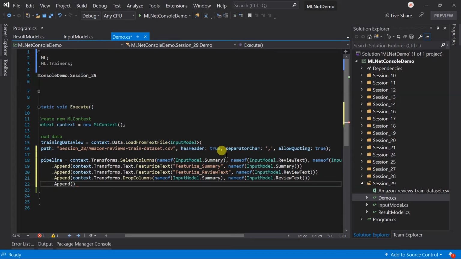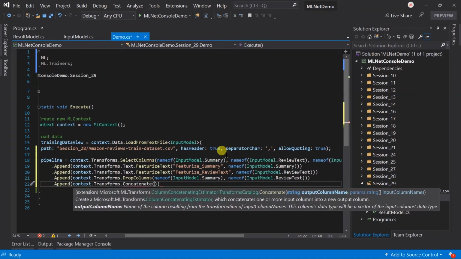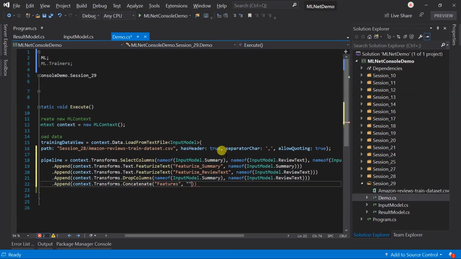Now we need to combine those two columns. For this, use the concatenate method. The output column name will be features, and the input column names will be feature underscore summary and feature underscore review text.